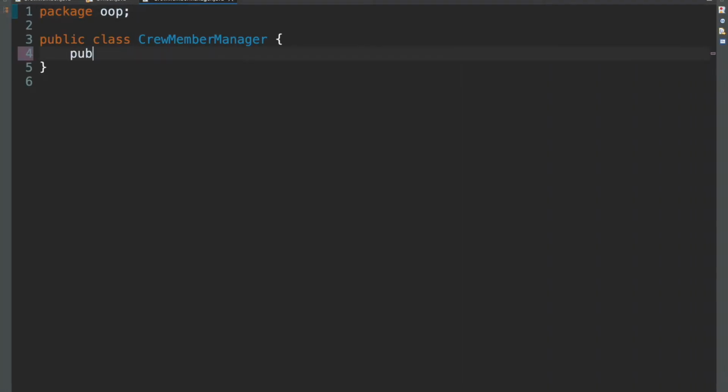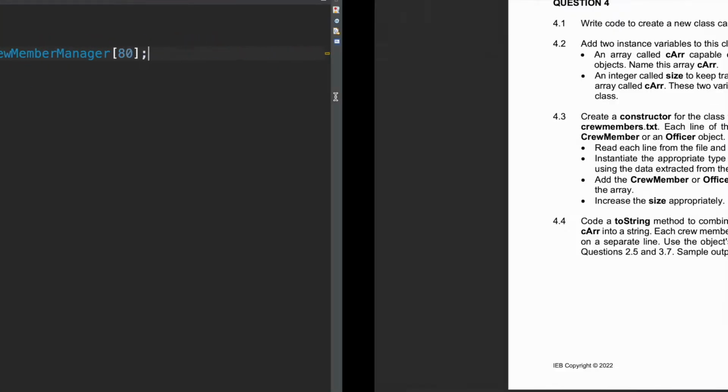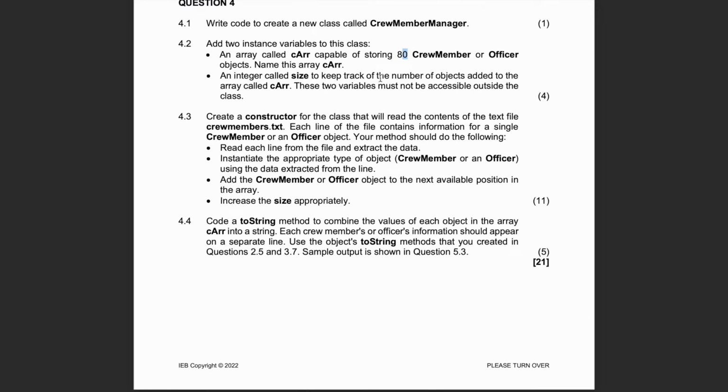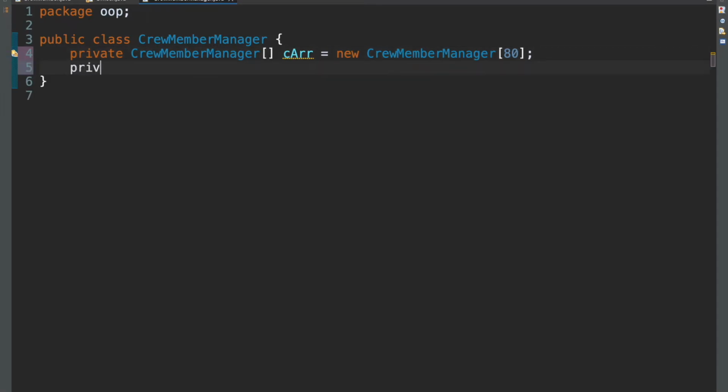So I'm assuming it's private. We'll see now. CrewMemberManager array called this CArray is equal to new CrewMemberManager, and they said they should have 80 spaces, right? Perfect. And then an integer called size to keep track of the number of objects added to the array called CArray. These 2 variables must not be accessible outside the class. Okay, yeah, so both of them should be private. Should have read the whole question now. Bad habit there. Okay, so private int size equal to 0 to start.